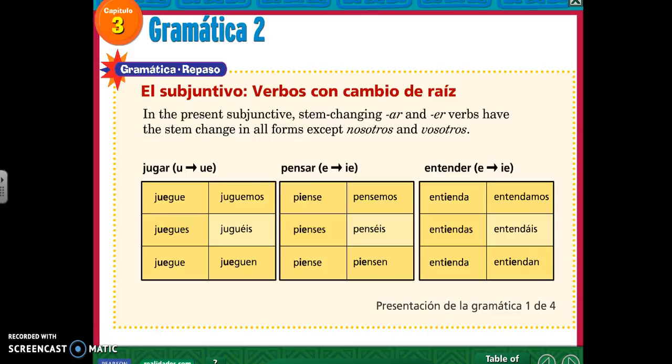So let's start by writing down these 3 verbs. In the present subjunctive, stem changing AR and ER verbs, that part is very important. Stem changing AR and ER verbs have the stem change in all forms except nosotros and vosotros. So if it's a stem changing verb and it ends in AR or ER, it's going to be a boot verb.